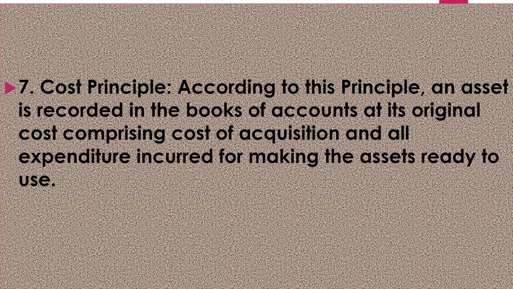40 lakhs is the cost of the machinery, 20,000 transportation cost, 10,000 installation cost. So 40 lakh plus 20,000 plus 10,000 means 40 lakh 30,000. 40 lakh 30,000 will be the cost of machinery included in the books of accounts. Fine. So purchase price of the asset actually paid is the basis for that asset.